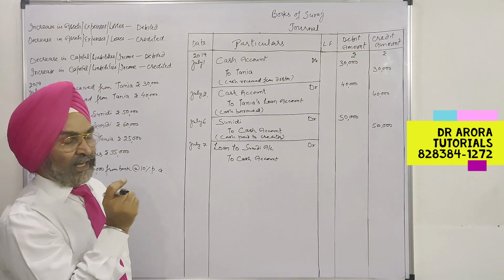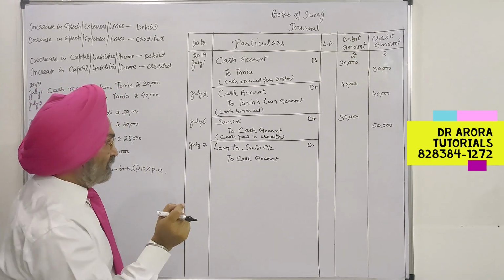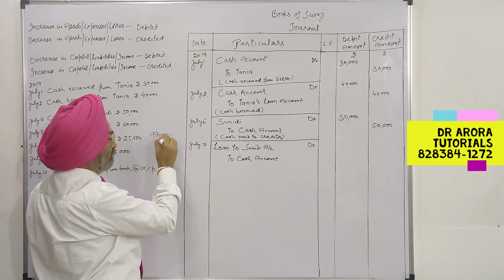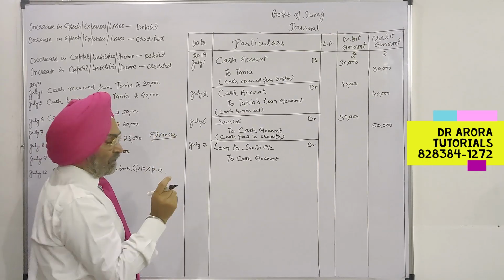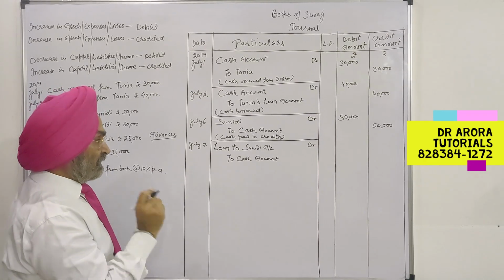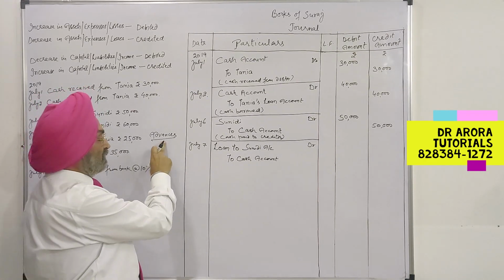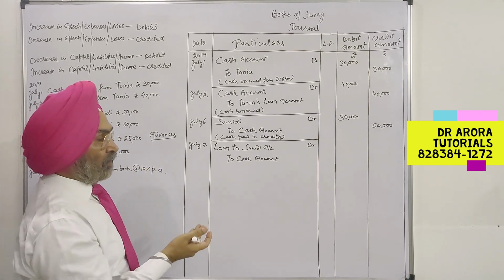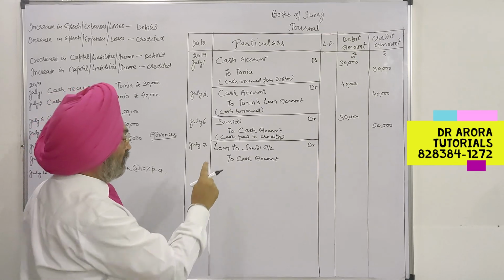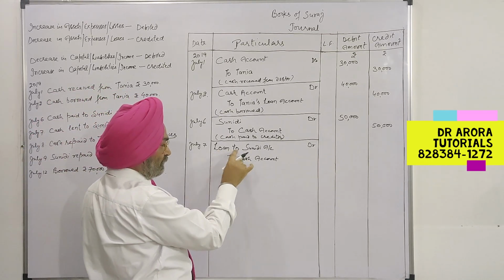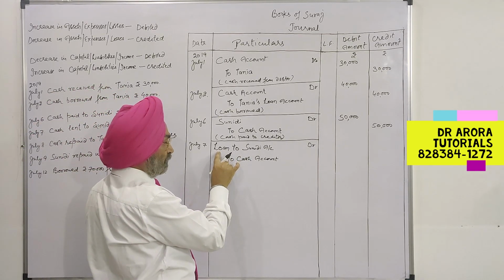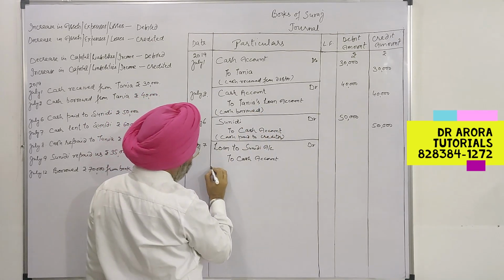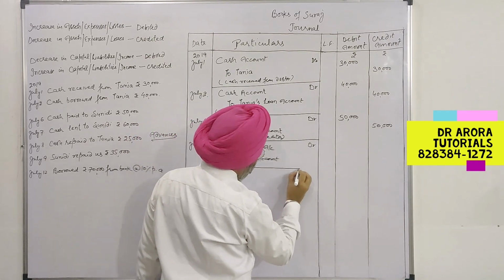Loan to Sunidhi is our asset. This is our asset, and this is particularly our advances. When we lend the money to somebody, these are advances. So advances is one of our assets, because against these advances, tomorrow we will be receiving the money. So when a loan is to be given, the word loan will be used before the name. When a loan is taken, the word loan is used after the name of the person.